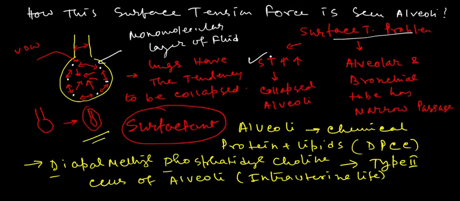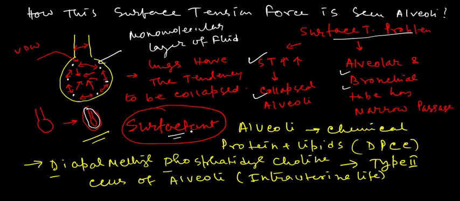When the surface tension is high, it will collapse the lungs, especially where the alveolar and the bronchial tubes have a narrow passage. This is the bronchial tube, and this is the alveolar tube, and when this passage is narrow, the lungs will easily collapse totally. And here the surfactant comes into operation.